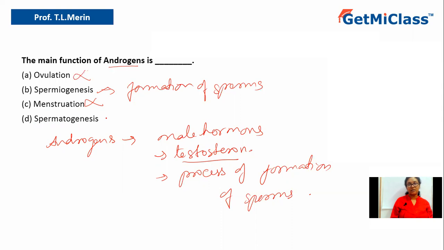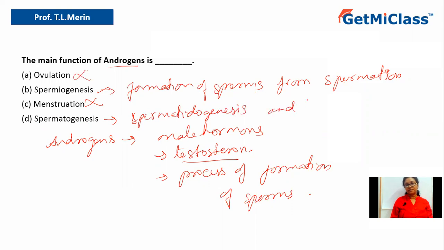Spermatogenesis again is nothing but the formation of the sperm. Spermiogenesis is the last stage, where the spermatids get differentiated into sperm. Whereas spermatogenesis includes two phases. One is spermatogenesis, where there is formation of spermatids, and the transformation of spermatids into sperms, that is spermiogenesis.